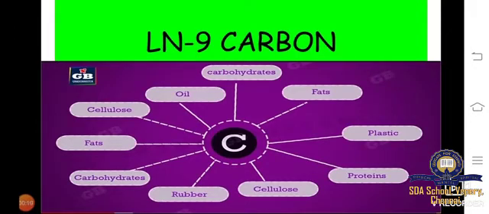Now I am going to teach a new lesson, carbon. Carbon is a main element for all the living beings. Without carbon, the living beings cannot survive. So carbon is a main element in carbohydrates, fats, plastic, proteins, cellulose, rubber, and oil. So without carbon, we cannot survive in the world. We're going to discuss carbon and its compounds in this lesson.